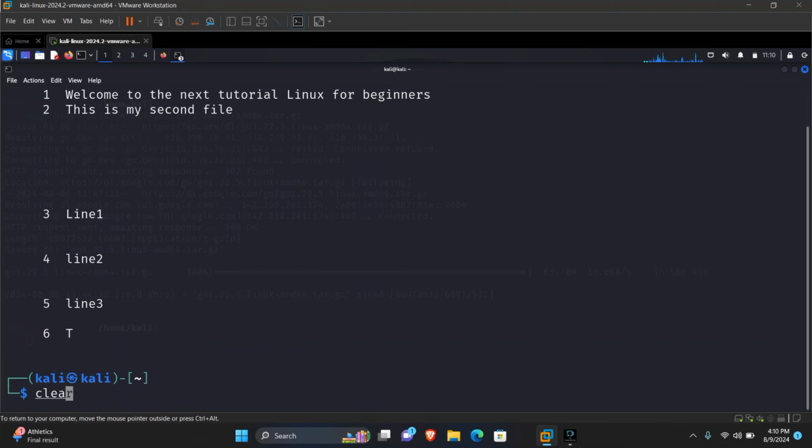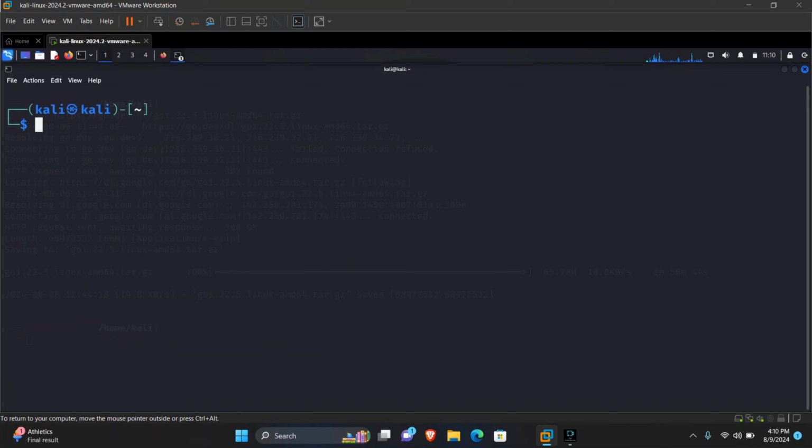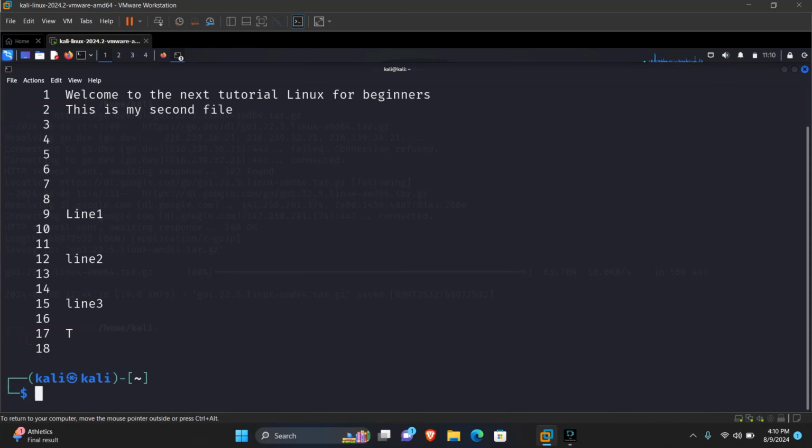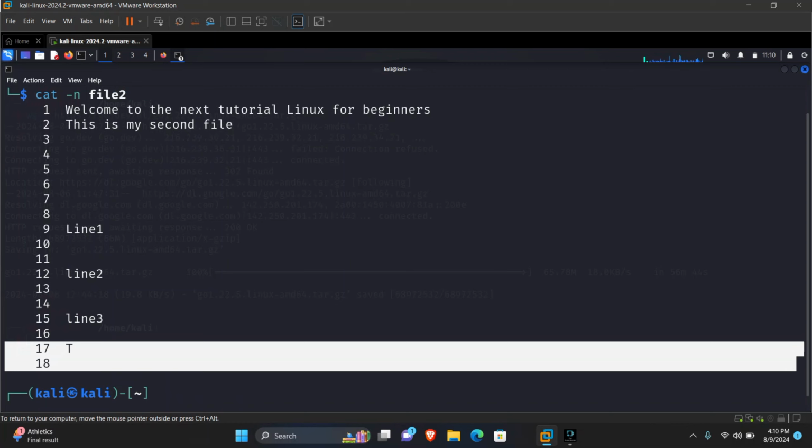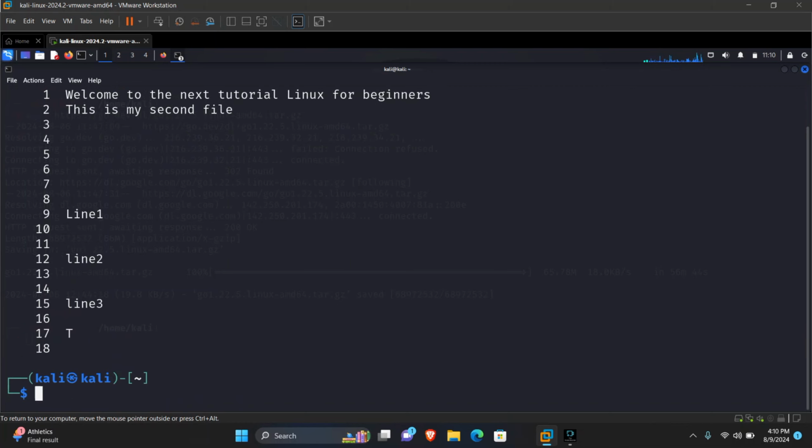Let's clear our terminal. For us to add numbers to all the lines, including blank lines, we use the command cat -n file 2. We have added numbers to all the lines. Let's clear our screen. Clear.